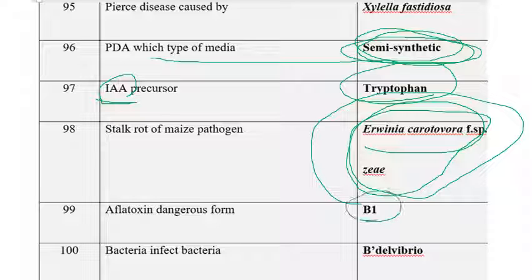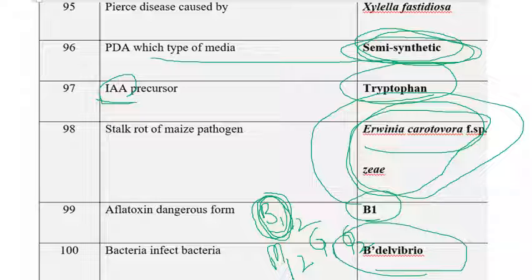B1 is the most dangerous form of aflatoxin. We know that there are many forms of aflatoxins: B1, B2, M1, M2, G1, G2. Among all the forms, B1 is the most toxic and dangerous form of aflatoxin. The next one, the bacterium that infects another bacterium is known as Bdellovibrio. It was discovered by Stolp in 1962.